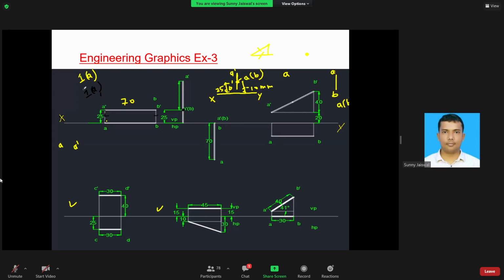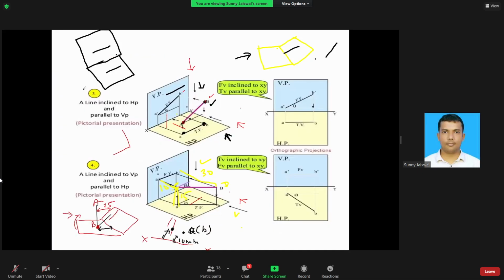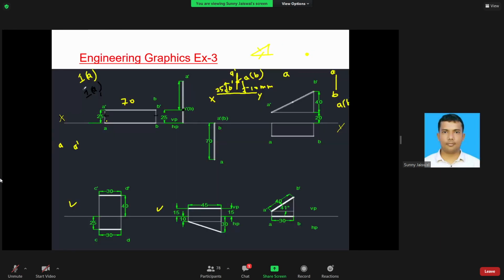Question number C. Can you see this one, and can you tell me which quadrant they have considered? Fourth quadrant. In the fourth quadrant, what happened? Look, your horizontal plane and planes are below the XY line. So like this, you can see, this is a point. Is this your front view or top view? Point is a front view.